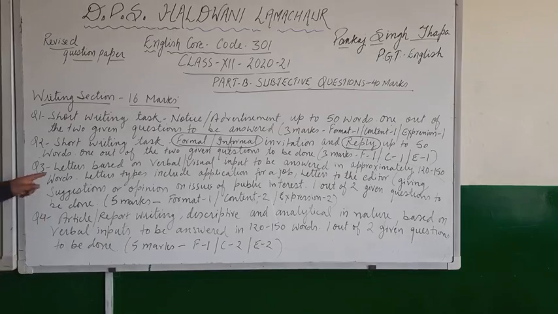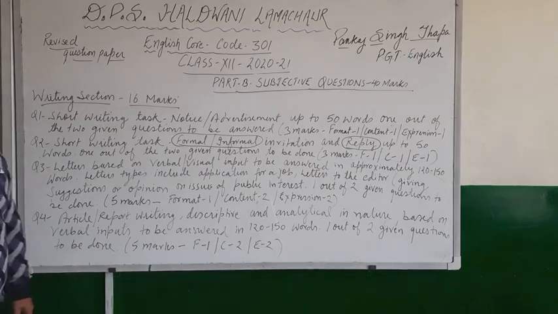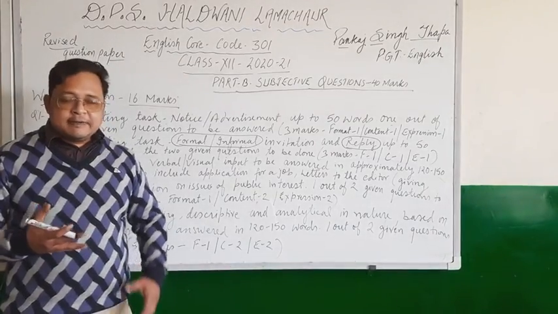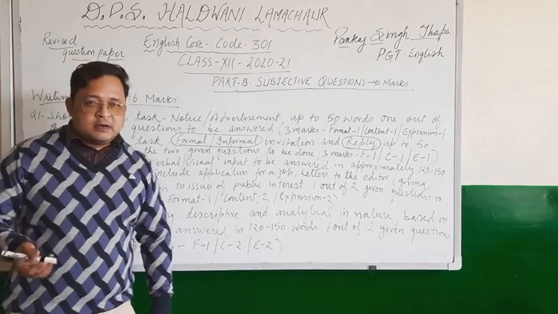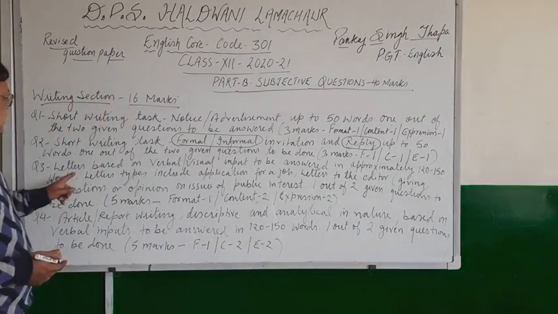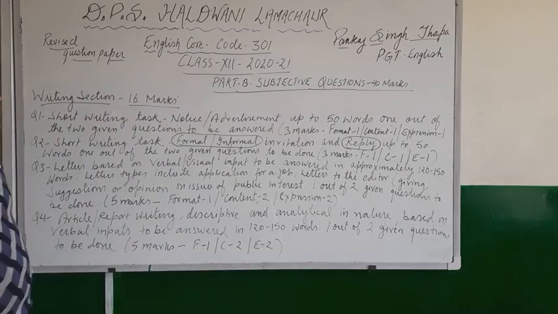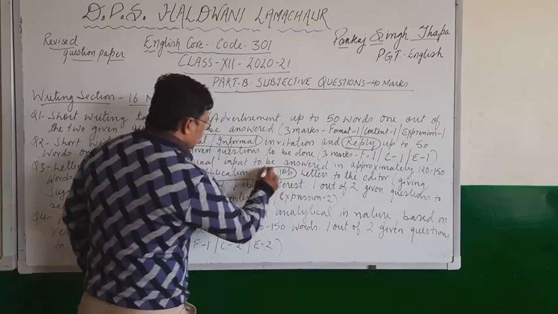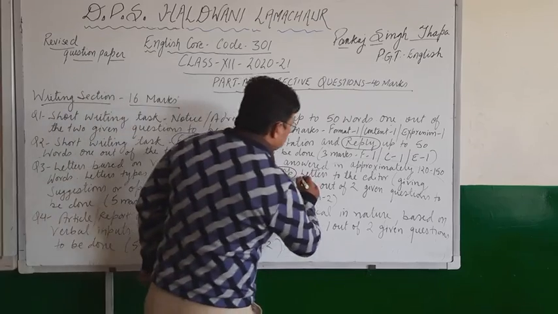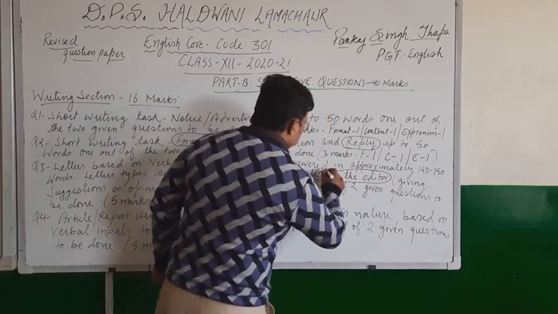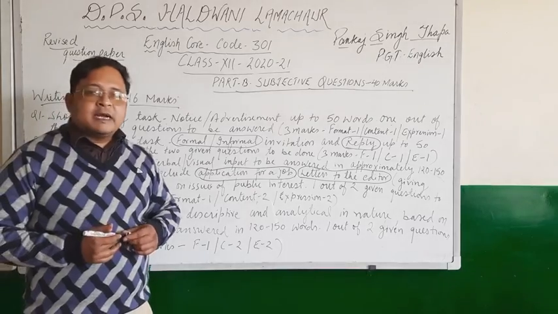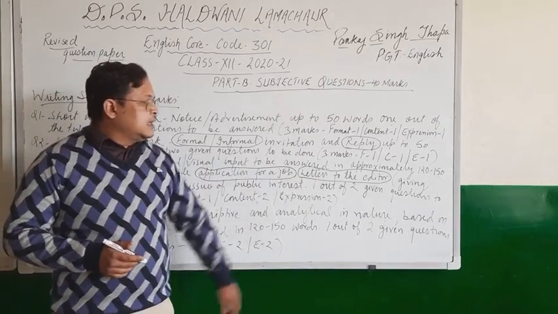Children, the next question is letters. This time the business and official letters have been deleted. I will discuss the deleted portion also at the last. So this year you will have only two kinds of letters. First is application for a job, and second is letter to the editor.